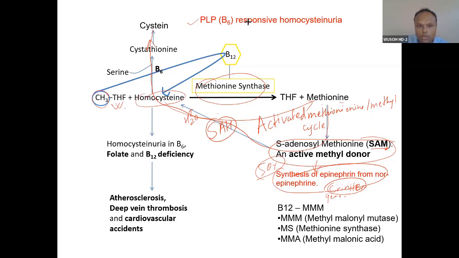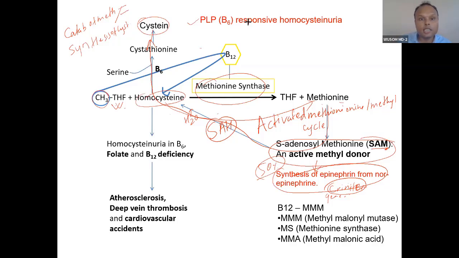Methionine through homocysteine converts into cysteine. So this is a twofold thing. One is catabolism of methionine, and the second function is synthesis of cysteine. The catabolism of methionine is basically synthesis of cysteine.